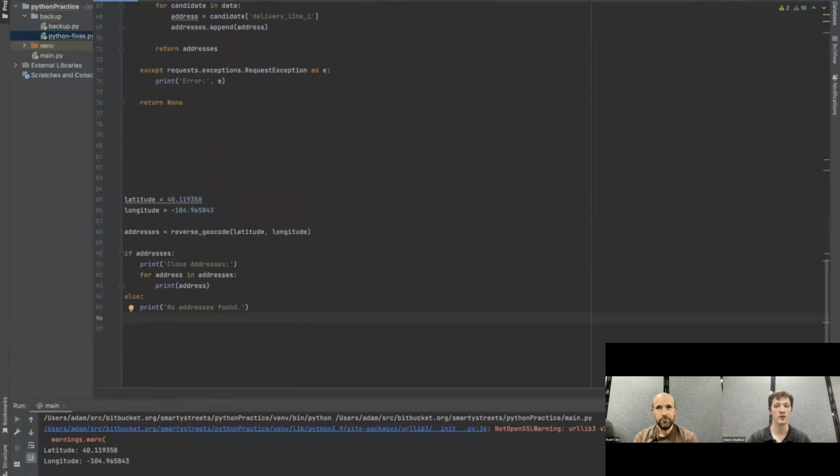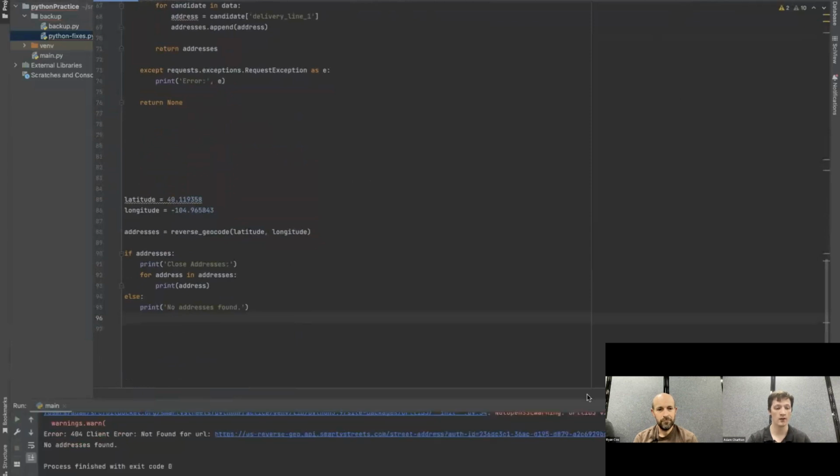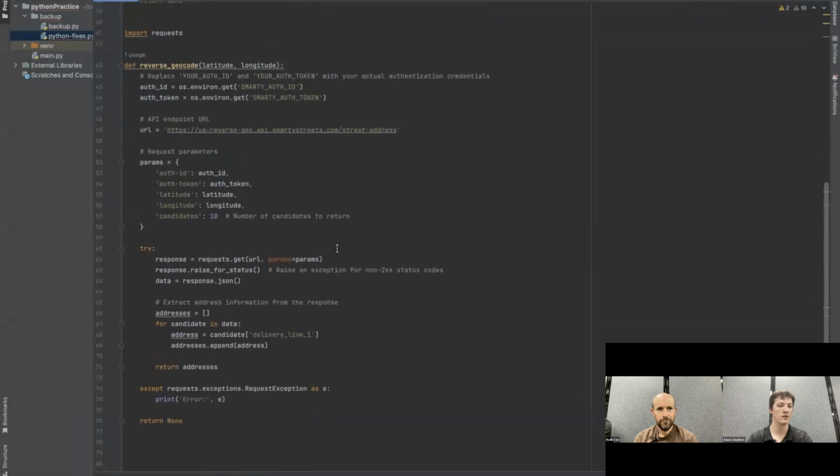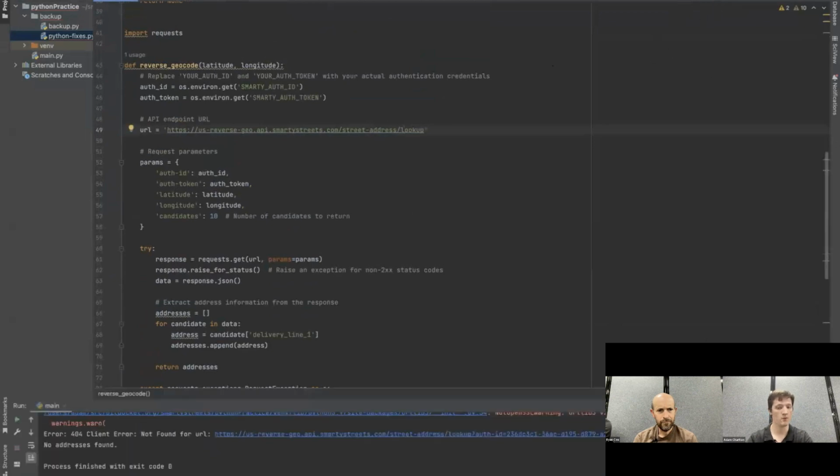So now that we fixed the URL, let's give that a shot. And 404 error, great. No address is found. So it looks like, again, that it was not found for this particular URL. And the reason why is, I believe, actually due to the lookup. This needs to be street address / lookup, I believe. And just real quick, we can try it. 404 again.